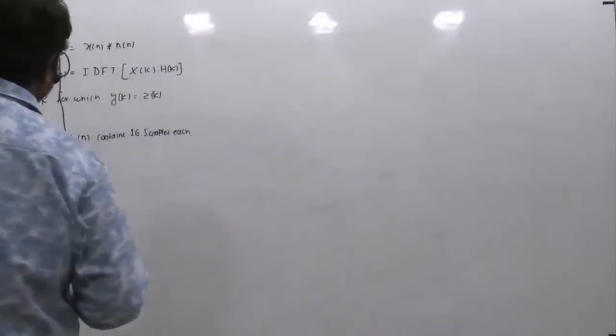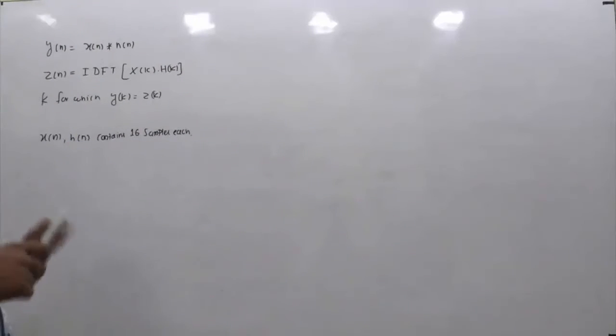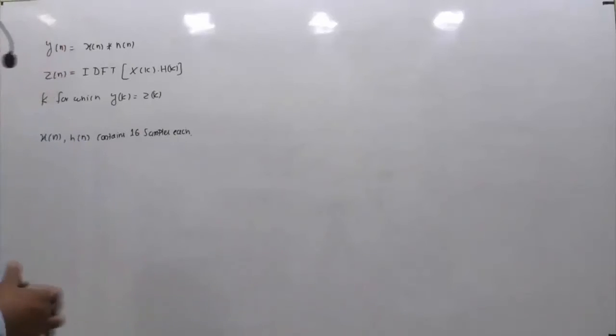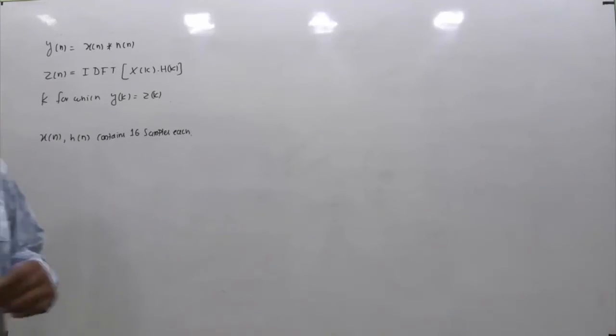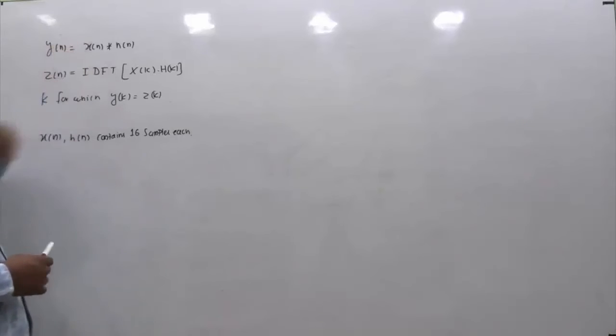So let me summarize what is given in the question. There are two discrete-time signals x[n] and h[n]. Each of them contains 16 samples. One more signal is defined, y[n], which is the linear convolution, or the normal convolution, of both sequences x[n] and h[n].